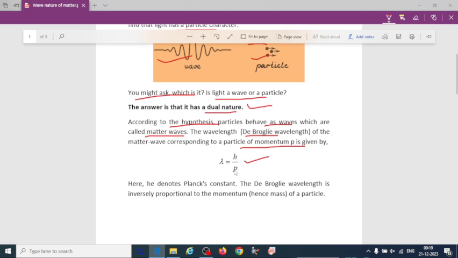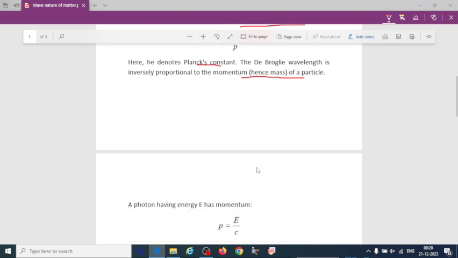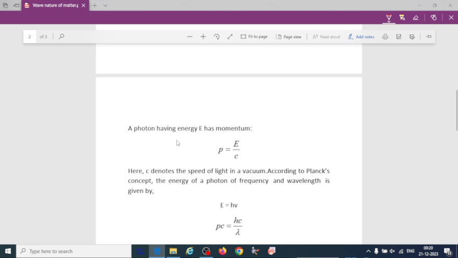So lambda is h divided by p. h is what? Planck's constant. p is what? Momentum of the particle. If we consider momentum, that is related to mass. A photon having energy E has a momentum p.